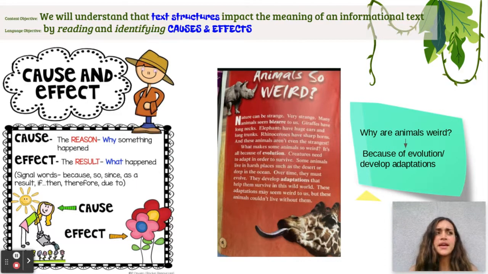It's all because of evolution. Creatures need to adapt in order to survive. Some animals live in harsh places, such as the desert or deep in the ocean. Over time, they must evolve. They developed adaptations that help them survive in this wild world. These adaptations seem weird to us, but these animals couldn't live without them. So, after asking myself, why are animals so weird? What is the cause of this? It's because of evolution, because they have developed these adaptations over the course of many years.